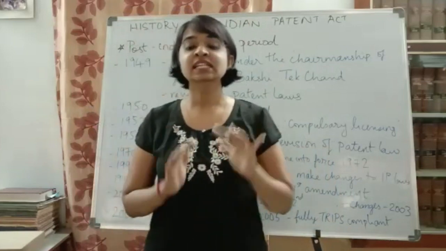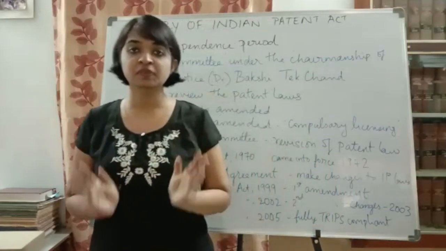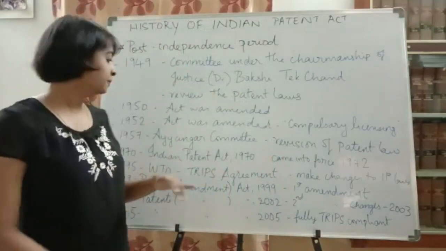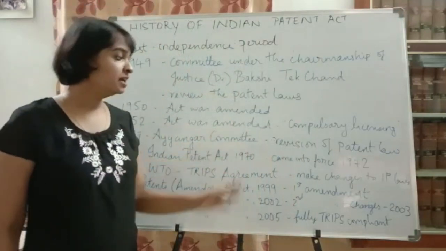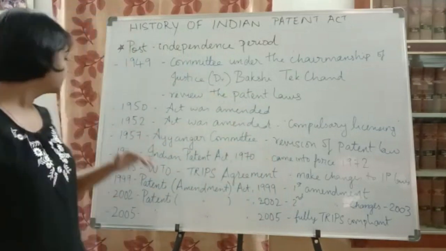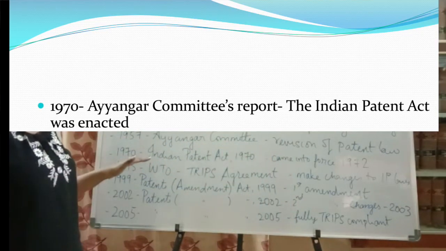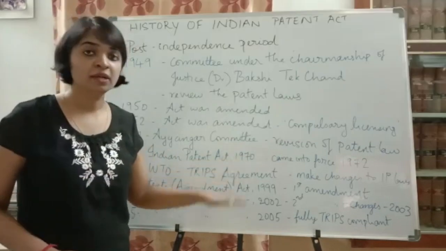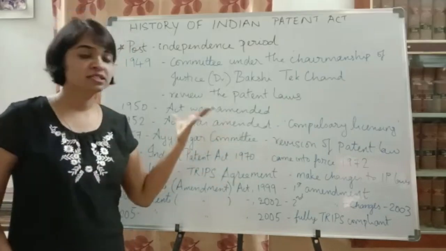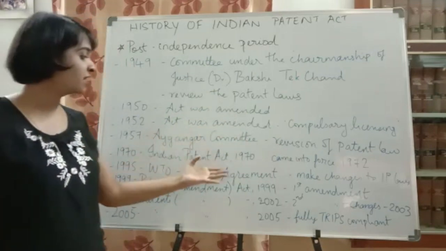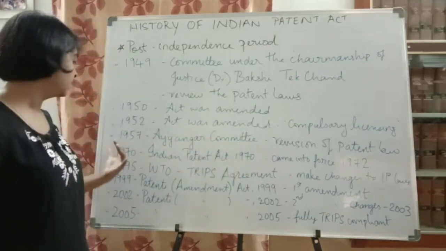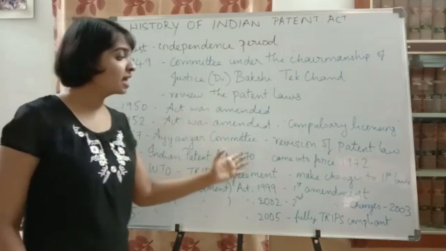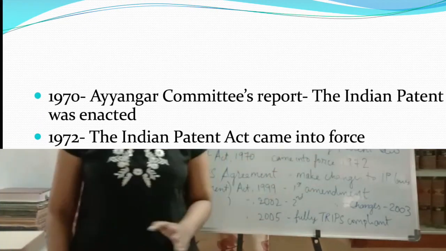So obviously they would have made it for the British-friendly aspect, right? So to change it fully and revise it fully, they formed the Iyengar Committee in the year 1957. Then in the year 1970, the Indian Patent Act 1970 was formed, based on this Iyengar Committee's report. However, you should know that this act came into force only in the year 1972.